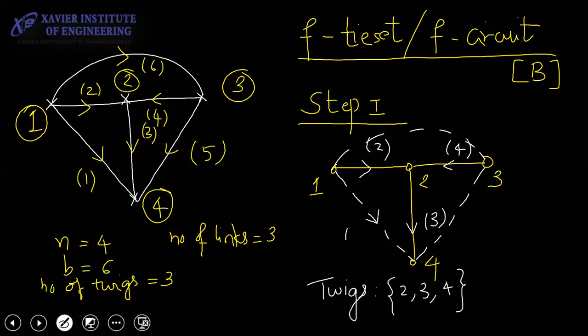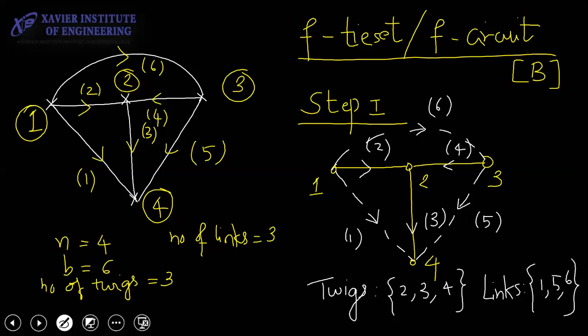Arrow directions are the same as the main diagram. I will call these links. So my links are 1 5 6. This is my step number 1.